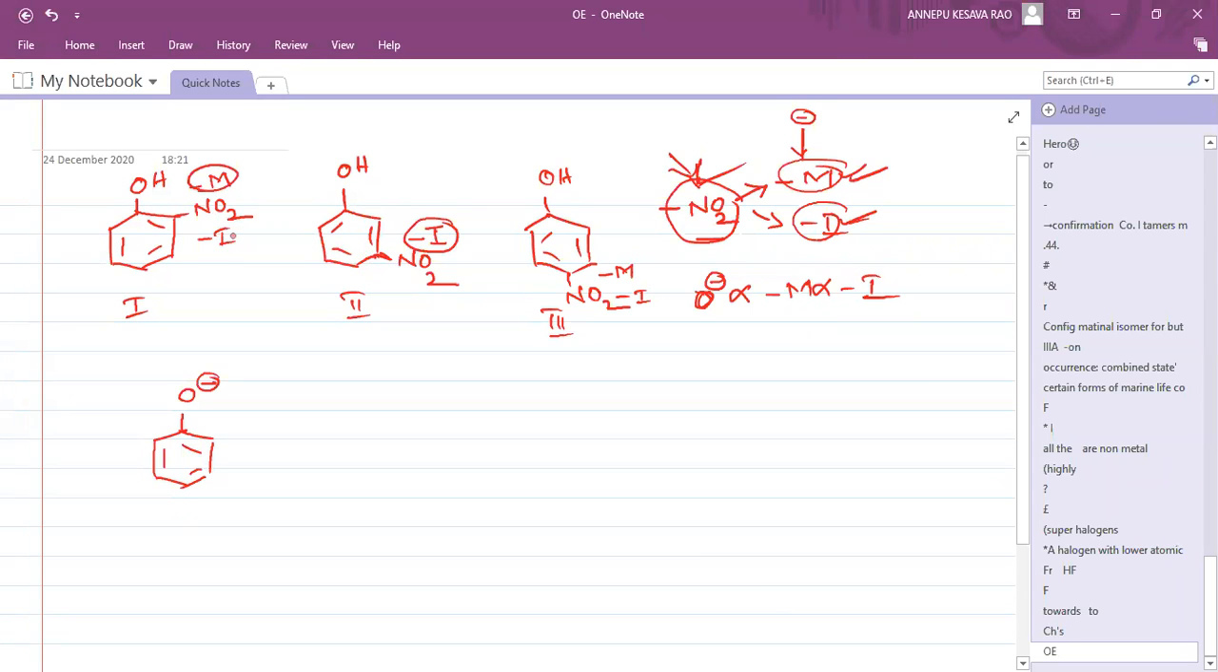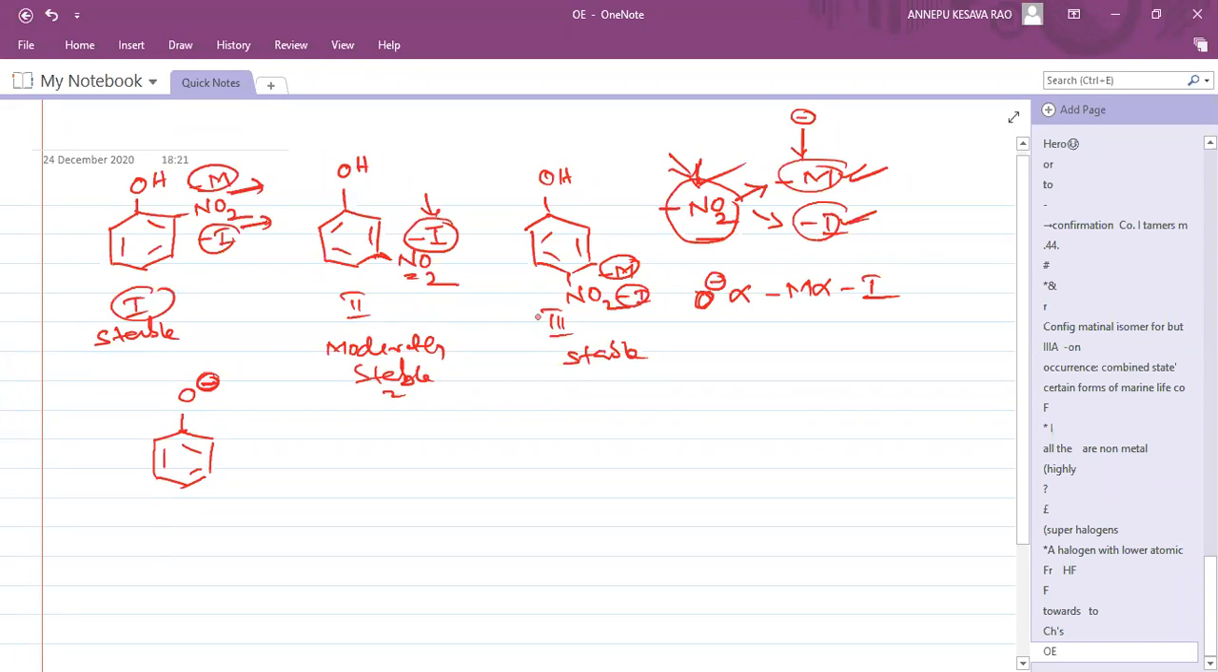So minus M and minus I, both the factors are pulling the negative charge. Minus M is pulling negative charge, minus I also pulling negative charge. So it is stable. And here minus M and minus I, both the factors are pulling. This also is stable. Here only minus I is pulling, so we can say it is moderately stable. The phenoxide is moderately stable because it's only minus I.